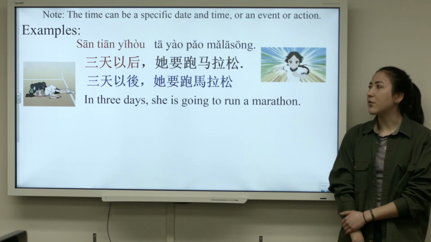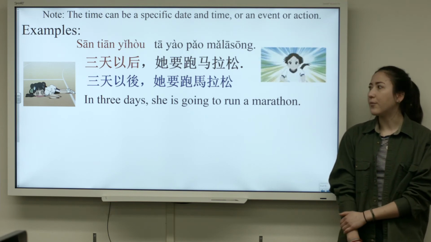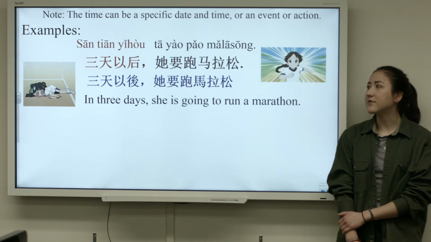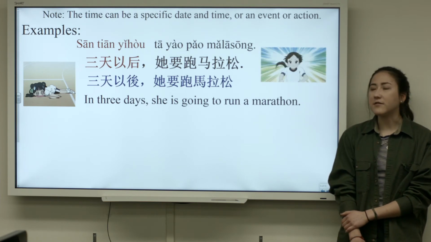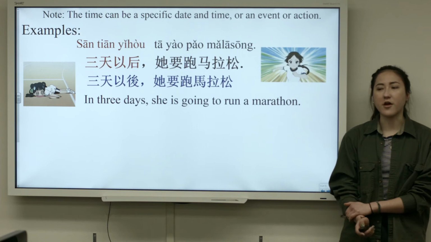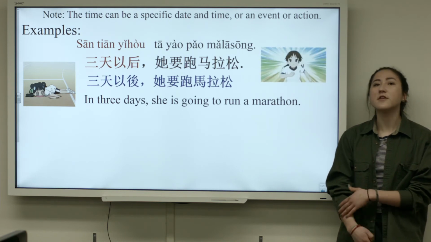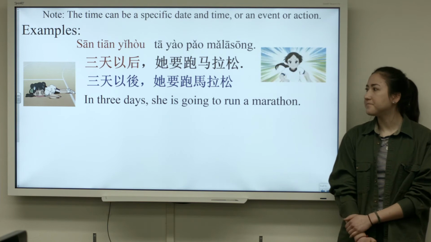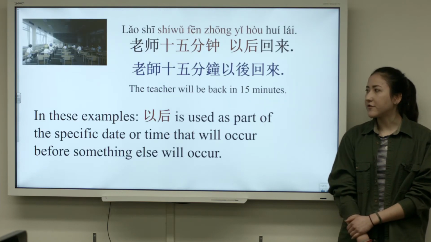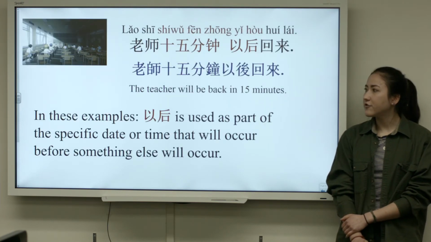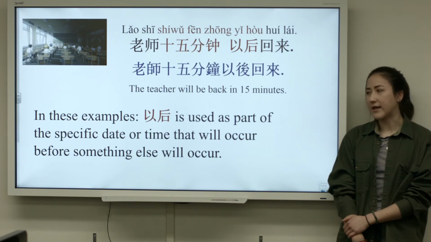In this example, 3天以后她要跑马拉松. In 3 days, she is going to run a marathon. So it's a more specific 3 days. After 3 days, she's going to do something. Another example is 老师15分钟以后回来.